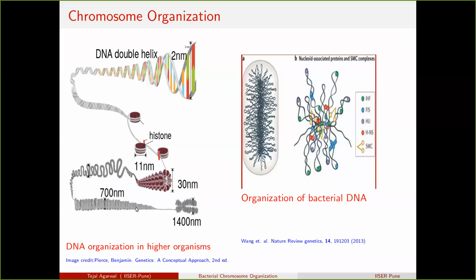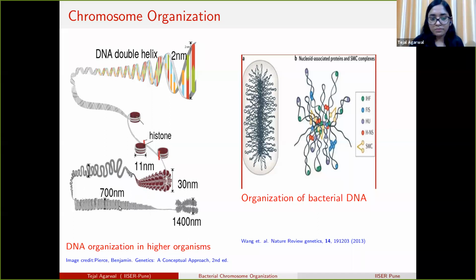So we also study the organization of the DNA or chromosome above the 30 nanometer length scale in our study. In contrast, bacteria do not have histone proteins, so such a small length organization is not achieved there. But bacteria have other proteins like HU, HNS, and SMC complexes, which may help the chromosome to organize at higher length scales.